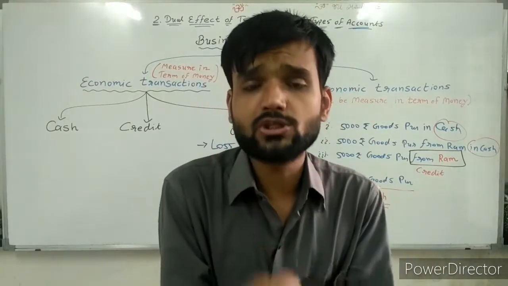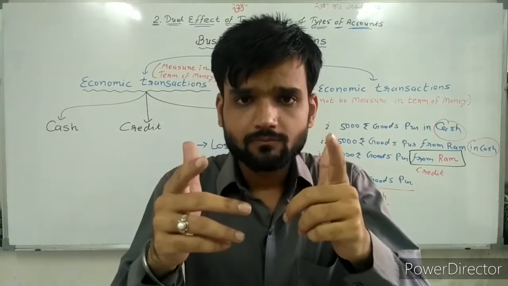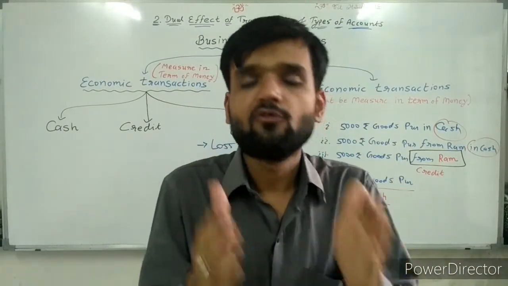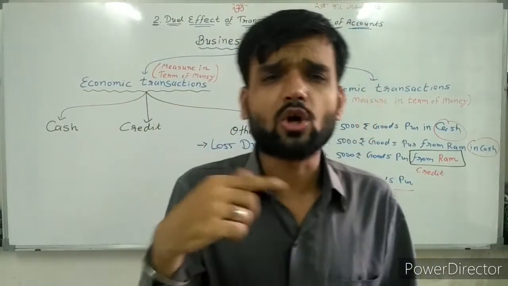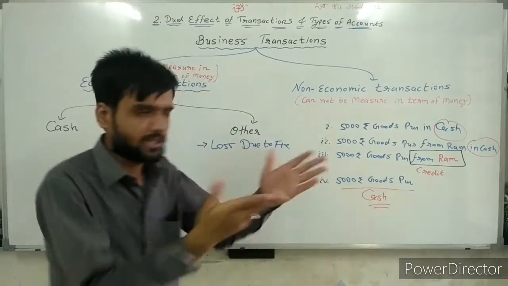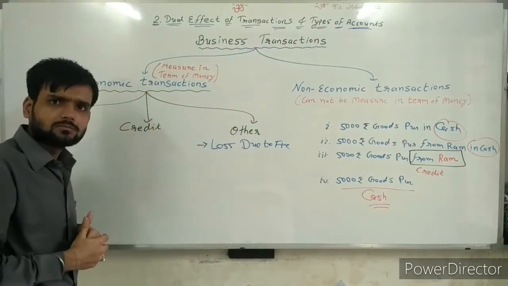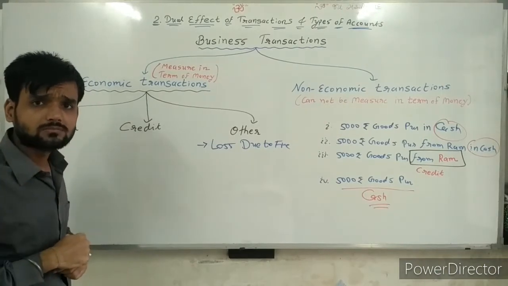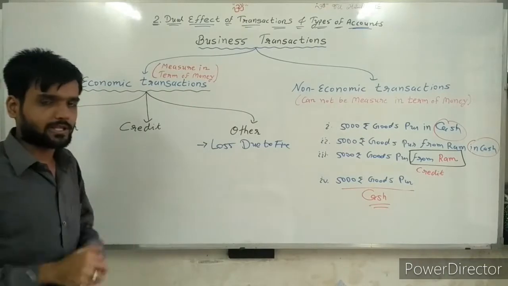Now, asset purchase for rupees 10,000. I am purchasing goods, an asset, for 10,000. Now think, is it economic or non-economic? Sir, simple. We have purchased an asset. It means it's an economic transaction of rupees 10,000. So that is clear. It's an economic transaction.